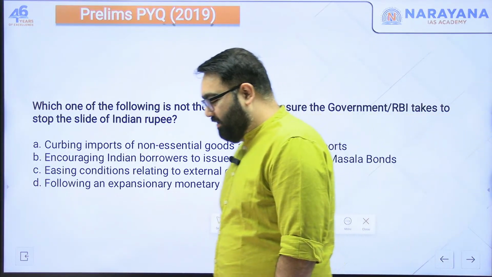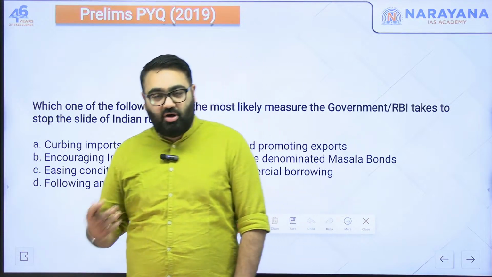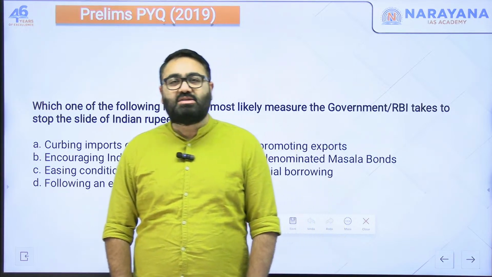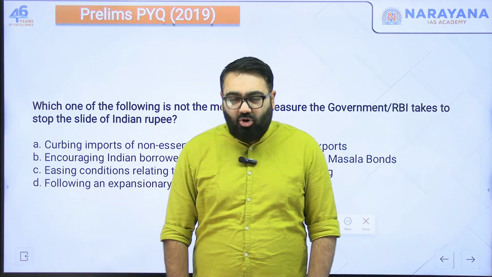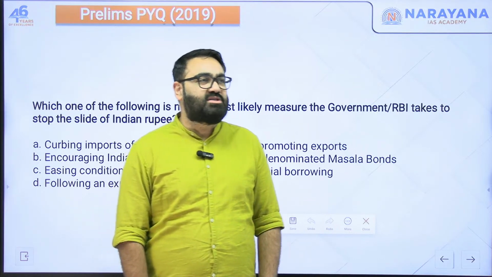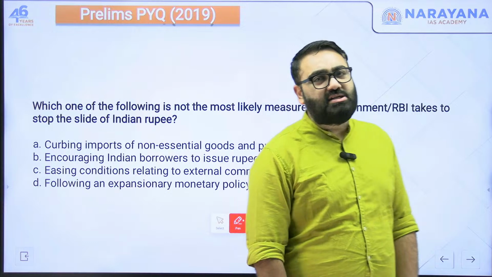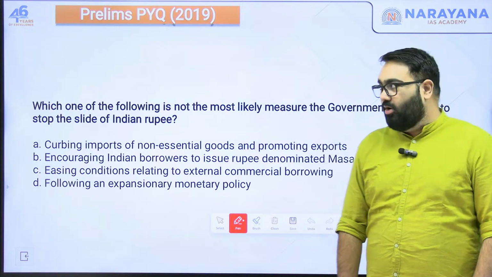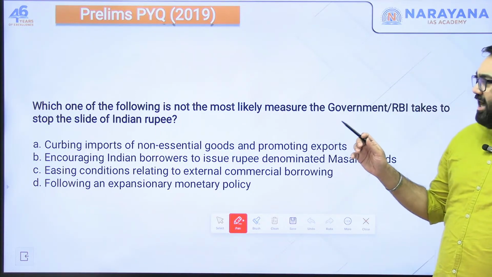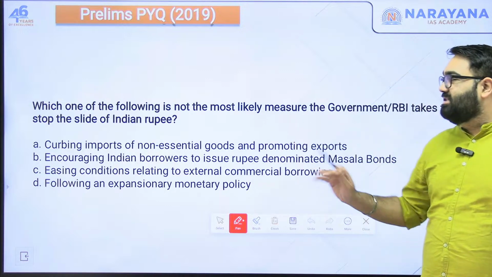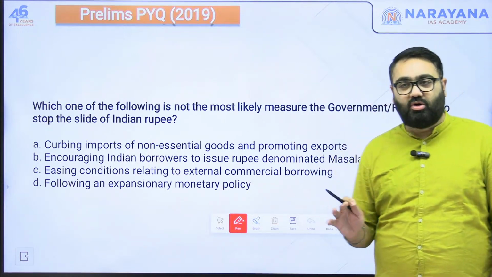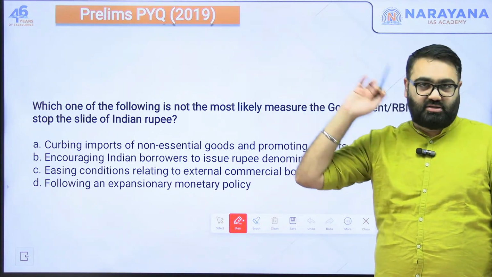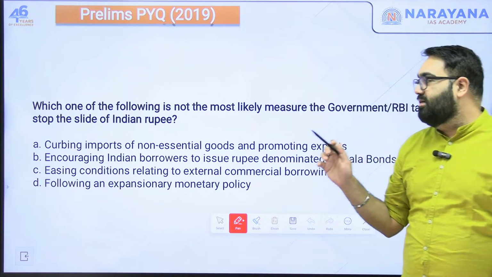Now, just get this basic idea in your mind. Why does a rupee slide, or why does a rupee become stronger against the dollar? The simple argument is it depends on how much dollars we have in the Indian market. If we have more dollars in the Indian market, Indian rupee will strengthen. If we have lesser dollars in the Indian market, if the amount of dollars is reducing, the rupee will continue to slide. So now the question is, if the RBI has to stop the slide, which of this will they not do? Which of this basically will result in going out of even more dollars? Because this is what they will not do. That is what you have to identify.